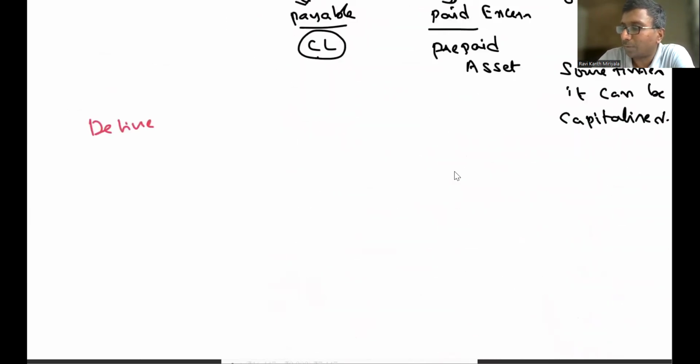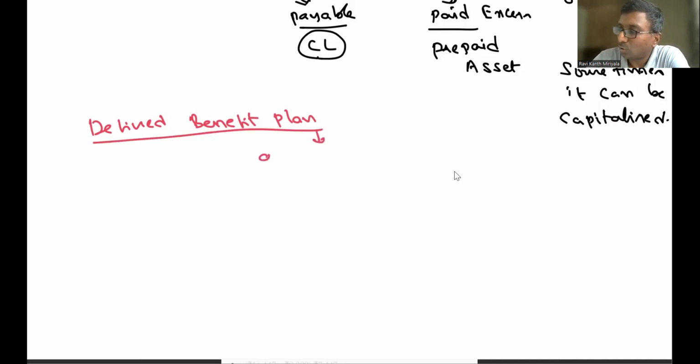Defined benefit plan. What is defined benefit plan, sir? In case of defined benefit plan, for example, I already told you the example on top, that is nothing but gratuity. How is gratuity different from the provident fund? What will happen in case of gratuity?